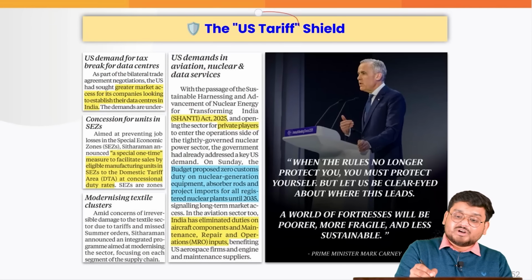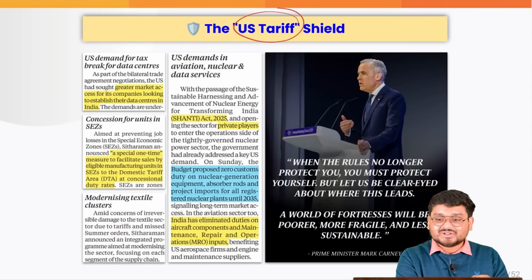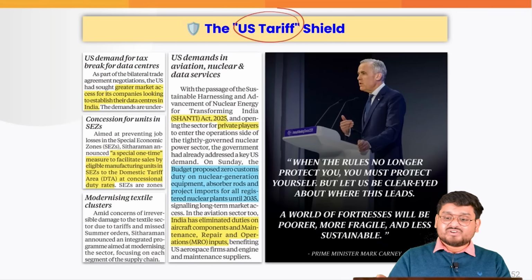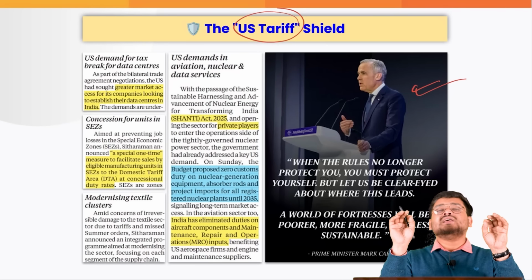Right now, we also have the Donald Trump tariff threat always, right, due to which recently the Canadian Prime Minister made a brilliant speech, guys.